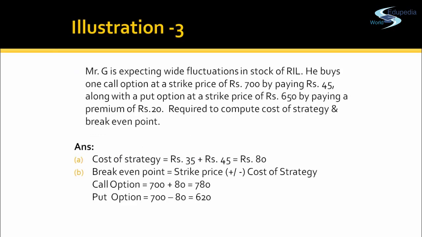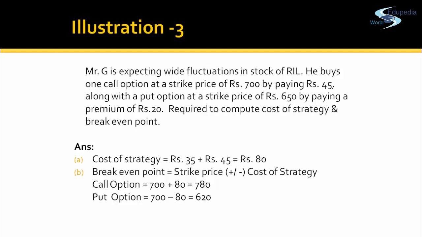When an option holder takes a combination of call and put option based on his expectation. Mr. G is expecting wide fluctuation in stock of Reliance. He buys one call option at a strike price of rupees 700 by paying a premium of rupees 45, along with a put option at a strike price of rupees 650. So strike price for call option is 700 and strike price for put option is 650. Required to compute the cost of strategy.